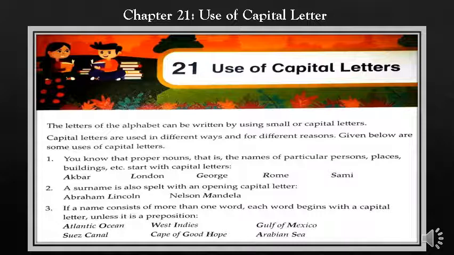For example, Atlantic Ocean, West Indies, Gulf of Mexico, Suez Canal, Cape of Good Hope, Arabian Sea. All these are proper nouns and they consist of more than one word. So they will start with capital letters. Okay? Let's move towards the next uses.